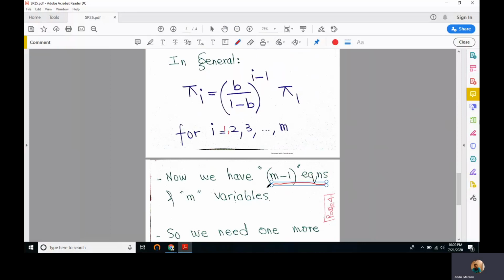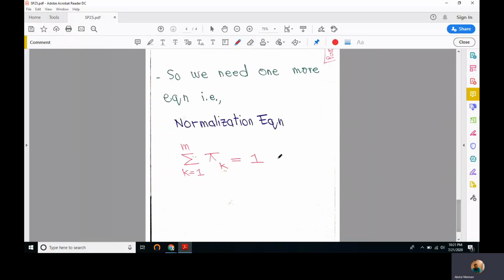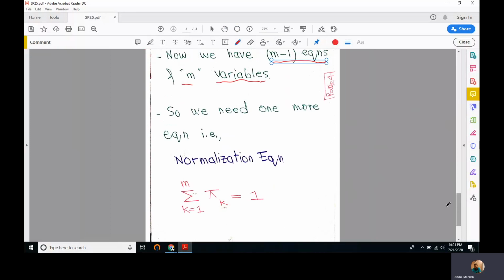If we have M states, we have M minus 1 equations, but we have M variables. So we need one more linear equation to find all values of the pi's, the long-term probabilities.